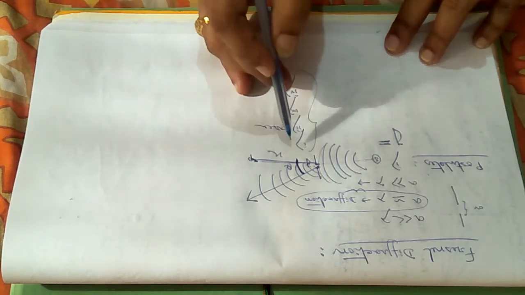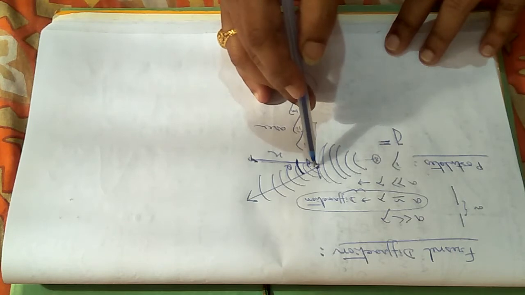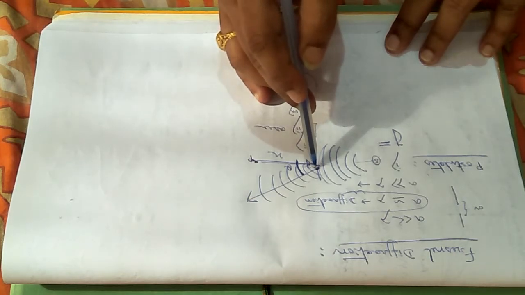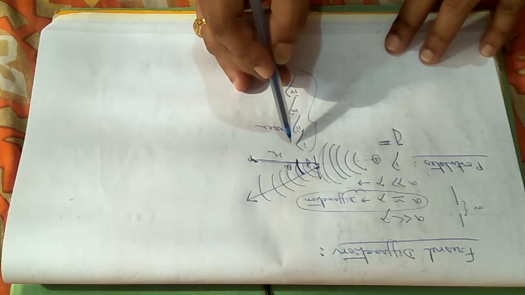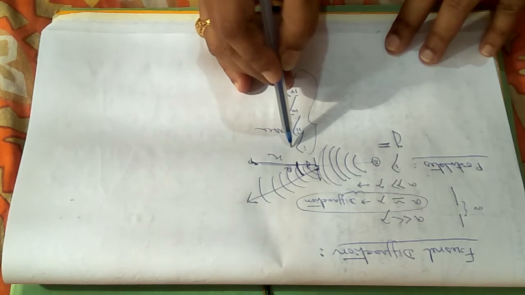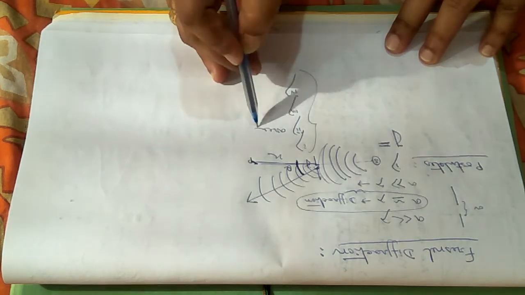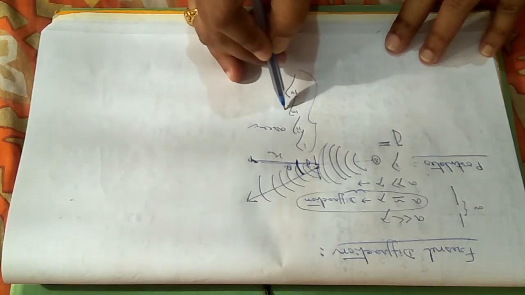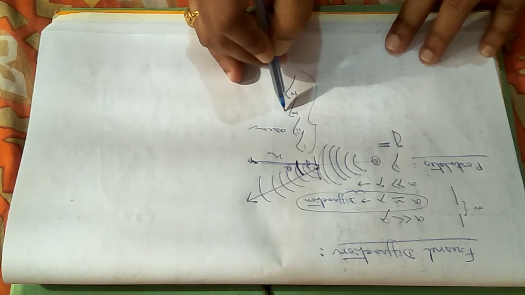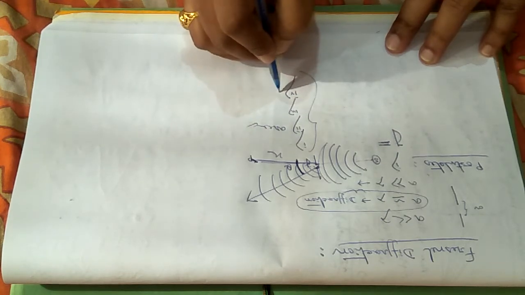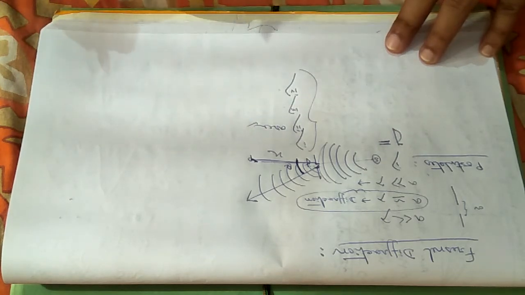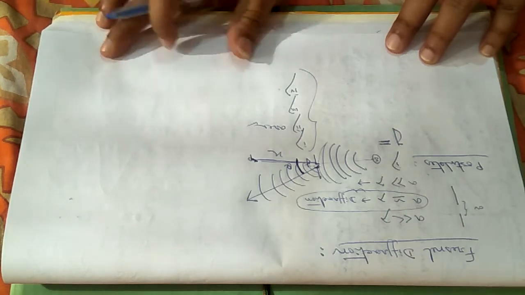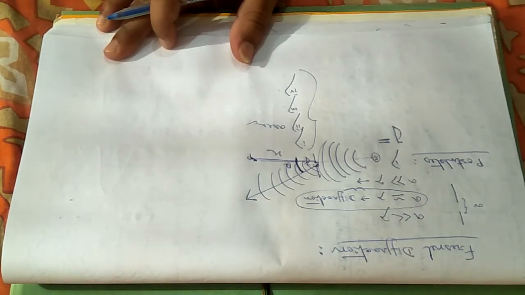The amplitude will be a function of four parameters. First of all, the displacement of the waves at that point. Secondly, it will be proportional to the area. Thirdly, it will be inversely proportional to the distance. And fourthly, it will be proportional to, or a function of, the obliquity or theta, the angle between the direction of propagation of light and the point.